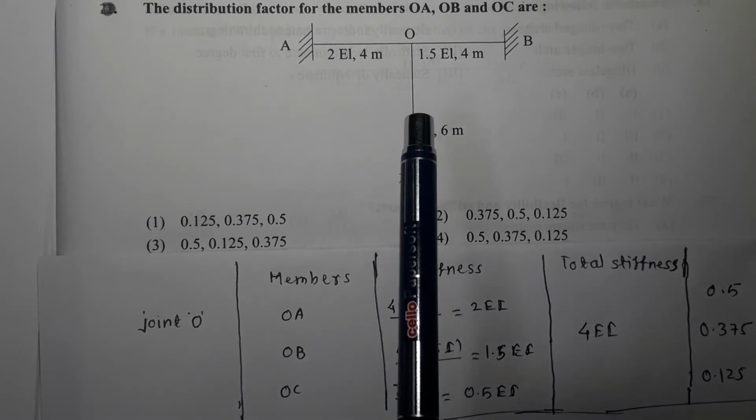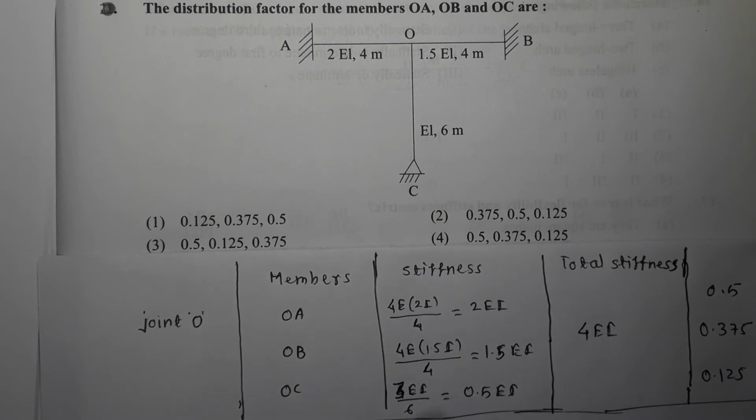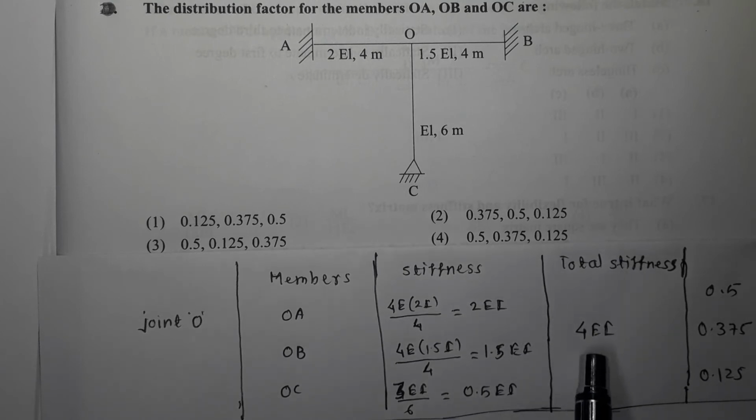And for the member OC, it is 3EI upon L because the far end is hinged. 3EI divided by L, L is 6 meter. Now I is I over here, so it is 0.5 EI. Total stiffness is 4 EI. So if I add all these 3 together, it will be 4 EI.